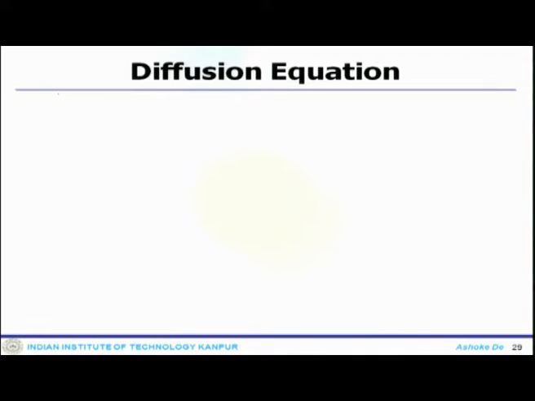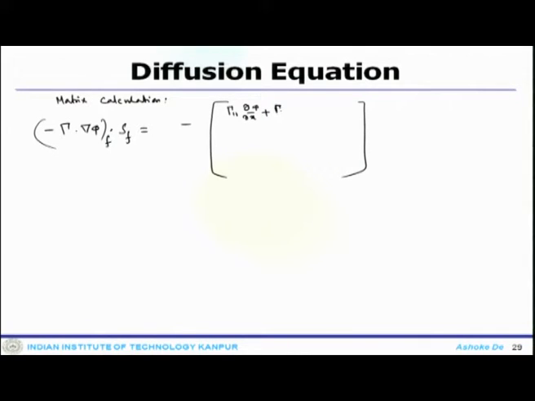So, if you do the matrix calculation, what you get is minus gamma dot del phi at f dot SF equals minus the sum of gamma 11 del phi by del x plus gamma 12 del phi by del y plus gamma 13 del phi by del z.